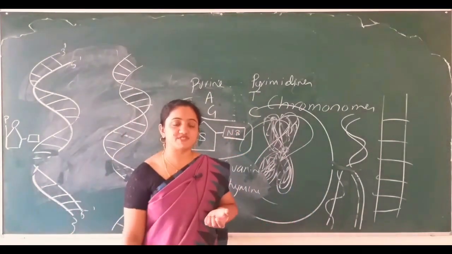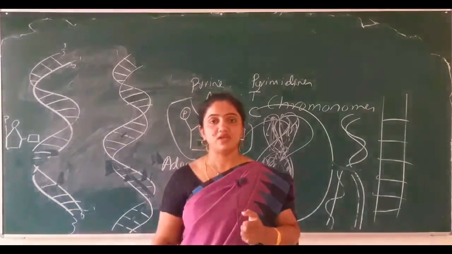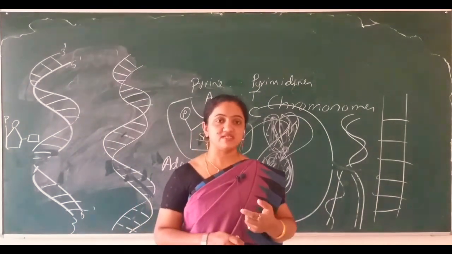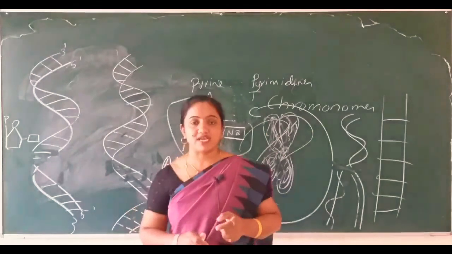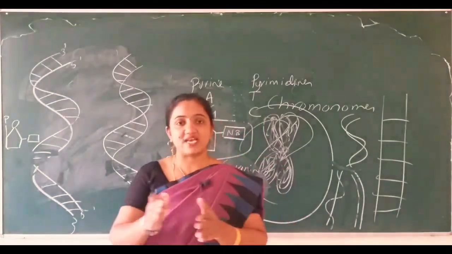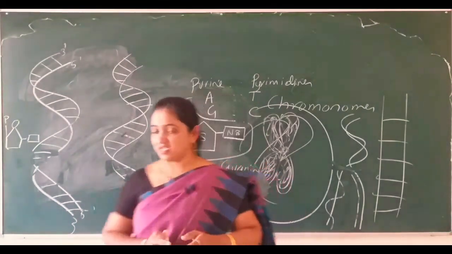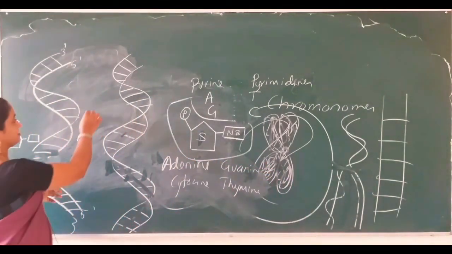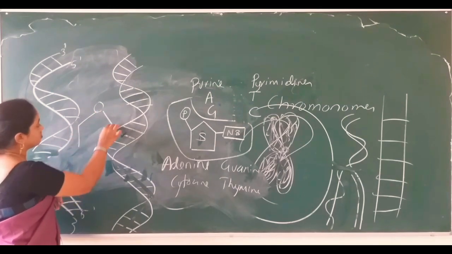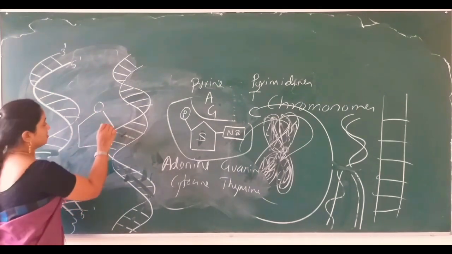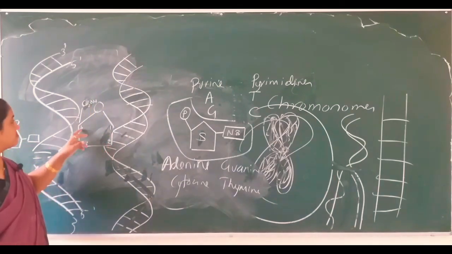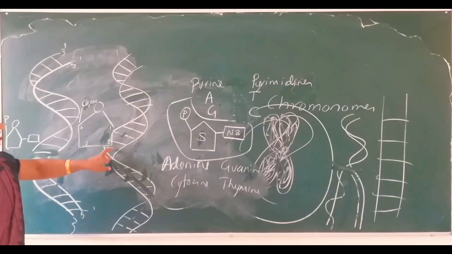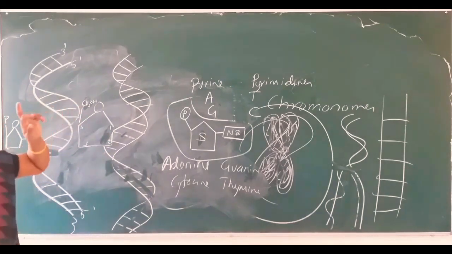Now how does transcription occur? Transcription is nothing but synthesis of RNA. How does RNA synthesize? RNA means what? RNA is nothing but ribonucleic acid. What is the difference between ribonucleic acid and deoxyribonucleic acid? Here the difference is the pentose sugar that we have drawn here. First, second, third, fourth, fifth, CH2OH. So what I have numbered here: this is the first carbon, second carbon, third carbon, fourth carbon and fifth carbon.